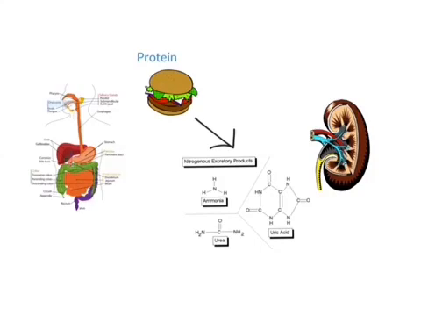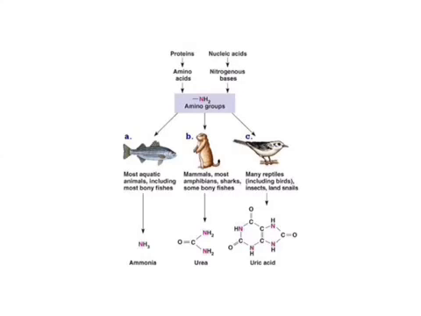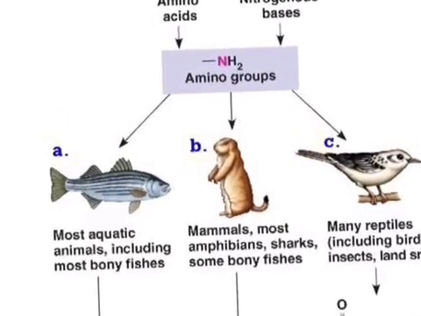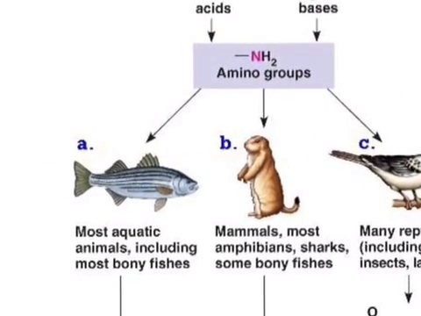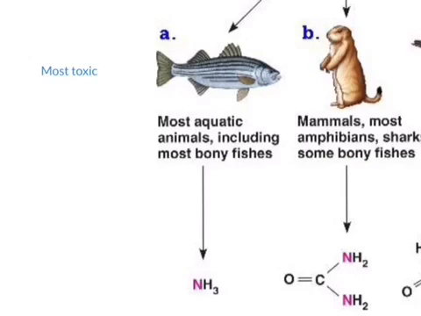Depending on the type of organism is depending on how these substances are disposed of. We are going to compare and contrast the three types of nitrogenous wastes. Ammonia is a direct byproduct of protein synthesis. This type of nitrogenous waste is most commonly used by aquatic animals such as fishes. Ammonia is the most toxic of the three wastes.